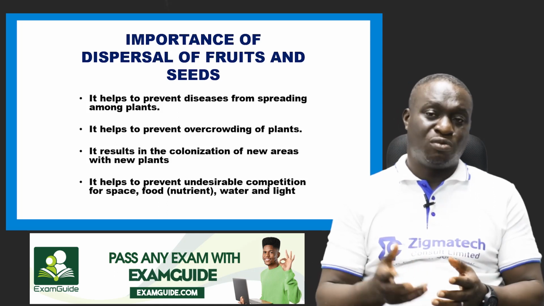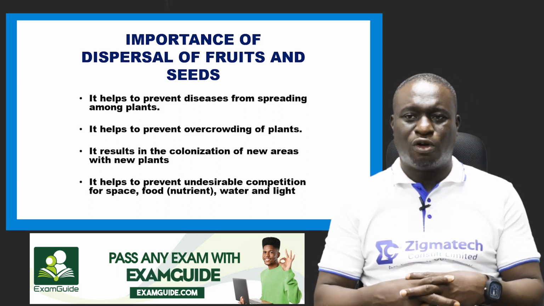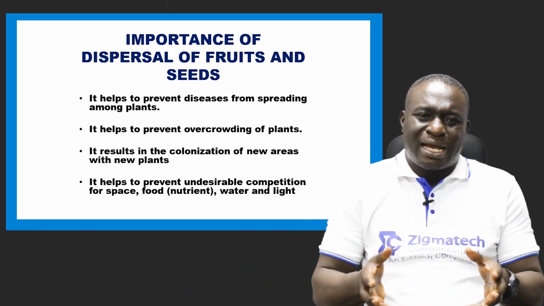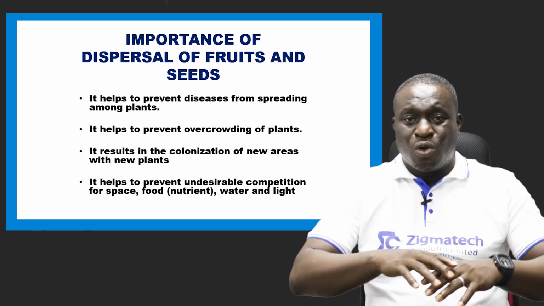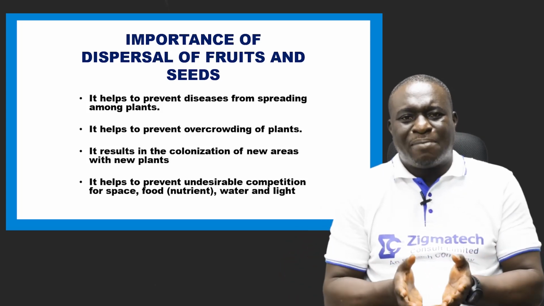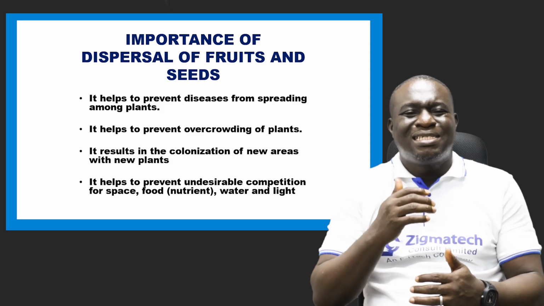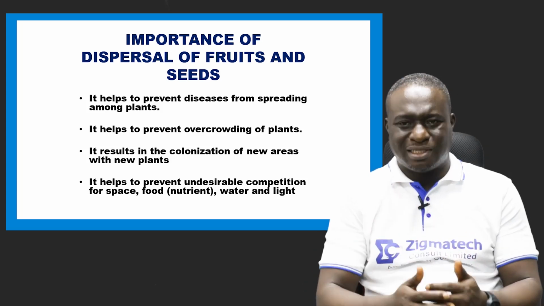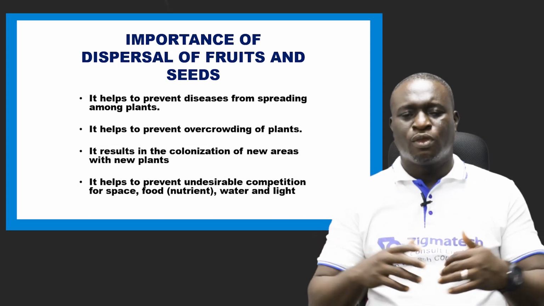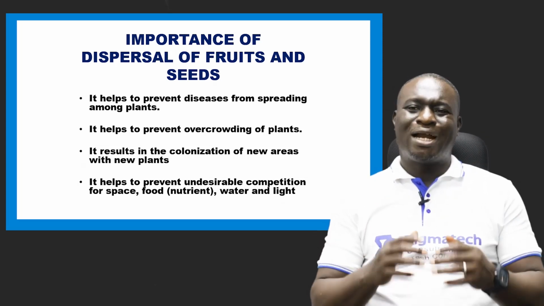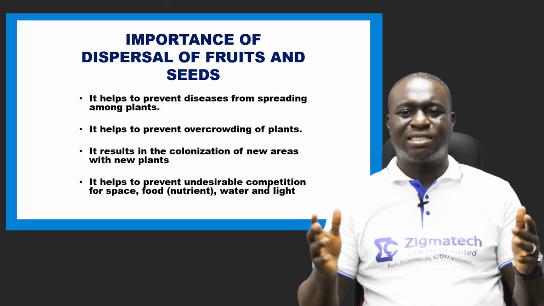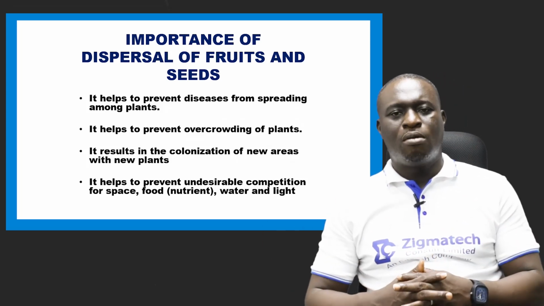And when plants, or even animals, or living organisms are crowded in a particular place, there is easy transmission of diseases, or easy spread of diseases. So one of the importance of dispersal is to prevent diseases from spreading among plants.